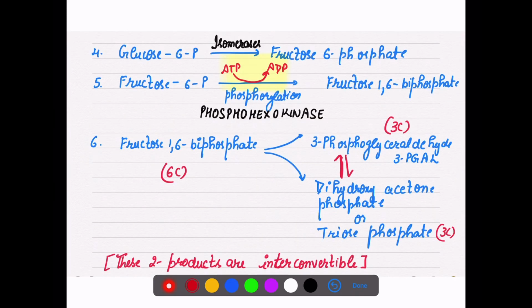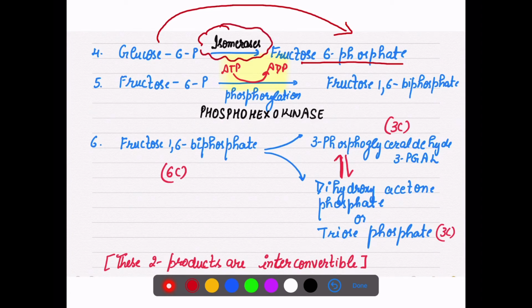Now this glucose 6 phosphate changes into its isomeric form, fructose 6 phosphate, with the help of the enzyme isomerase. Fructose 6 phosphate undergoes further phosphorylation with ATP expenditure and the enzyme phosphofructokinase, and fructose 1,6 biphosphate is formed.